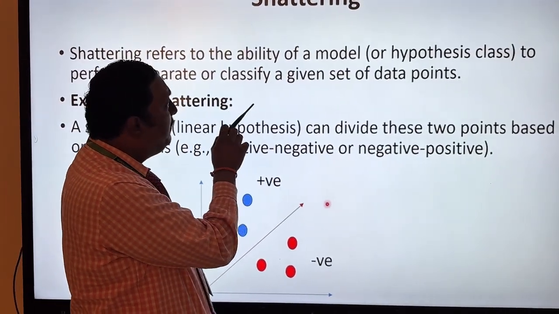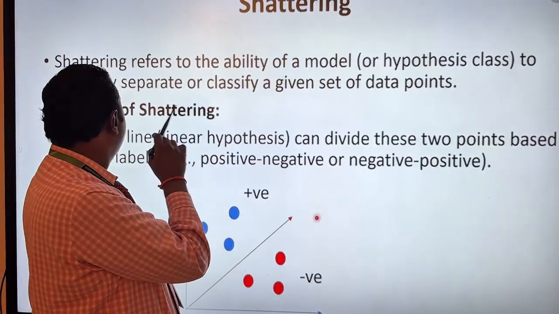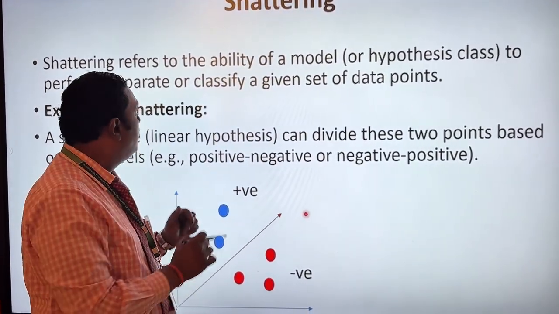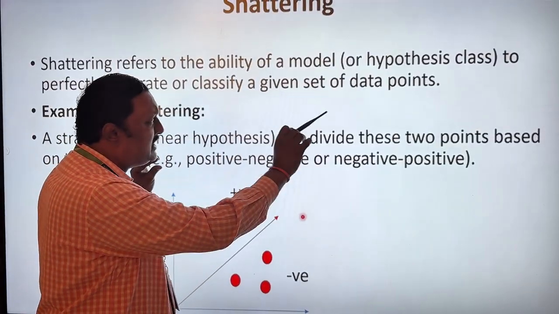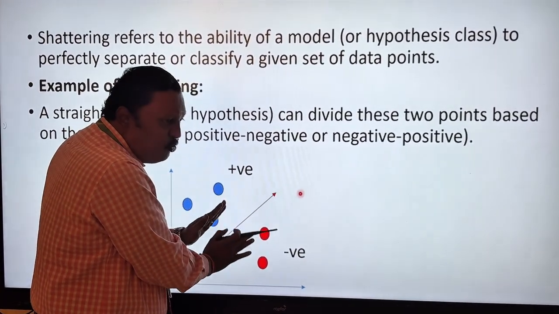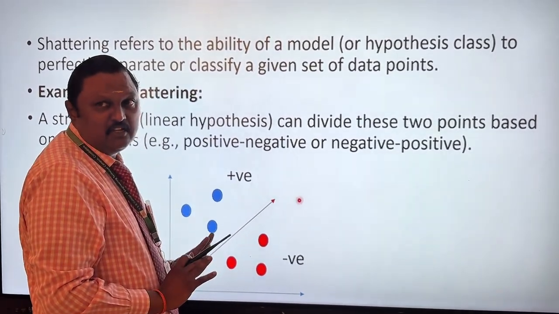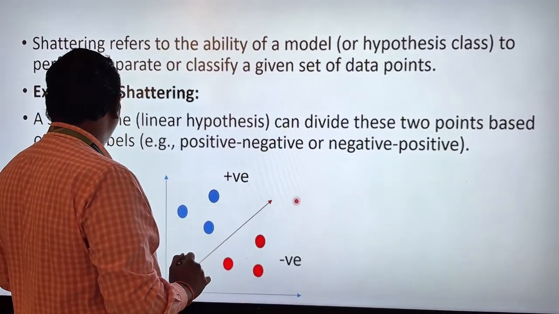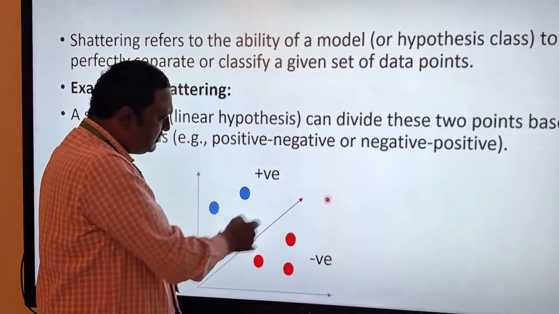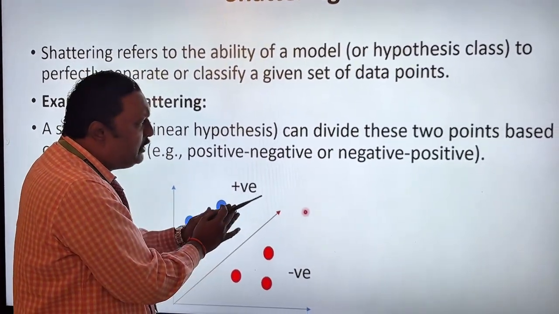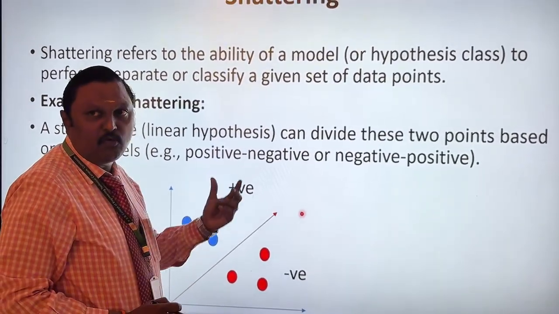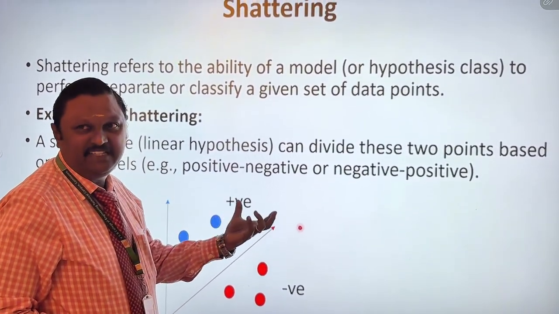Shattering refers to the ability of a model or hypothesis to perfectly separate, or classify, a given set of data points. Suppose I draw this line, it will automatically separate two different data sets, so that is classifying in a very effective manner. The straight line is called a hypothesis class. It divides the points based on their labels, positive or negative. This is one of the main examples for VC dimension.